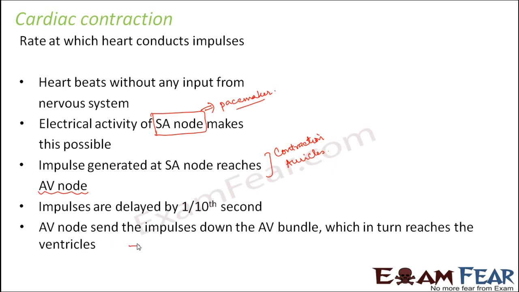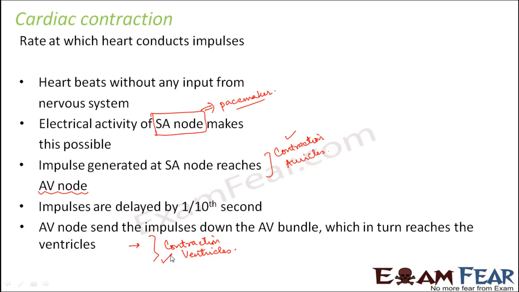So this will cause contraction of the ventricles. If this process keeps continuing, the generation of the impulse and its conduction to the ventricles, then the process of contraction will also continue. First, the auricles will contract. When the auricles contract, the ventricles are still relaxed.